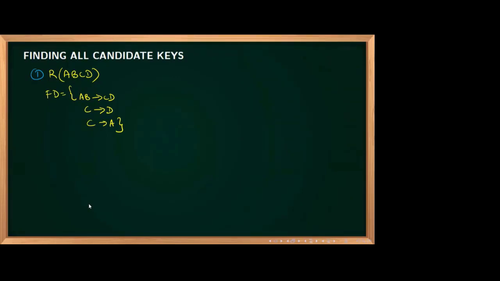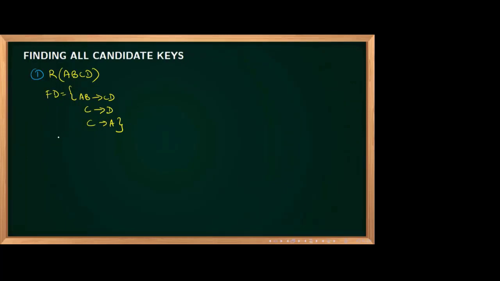Now I will show you how to find it. I don't know what method you have applied, but I'm going to show a shortcut for finding this. Listen very carefully. For finding all the candidate keys, first of all, you are supposed to find one candidate key.